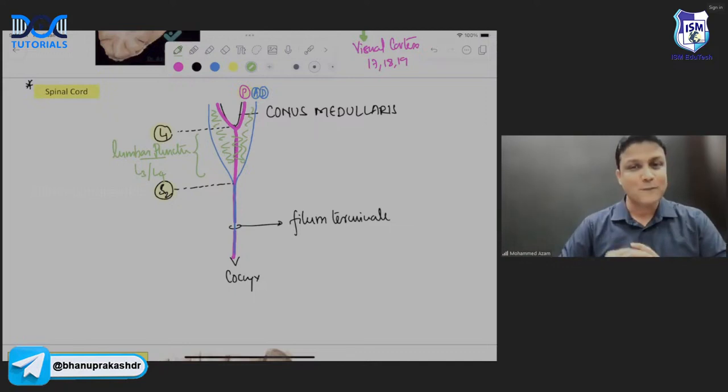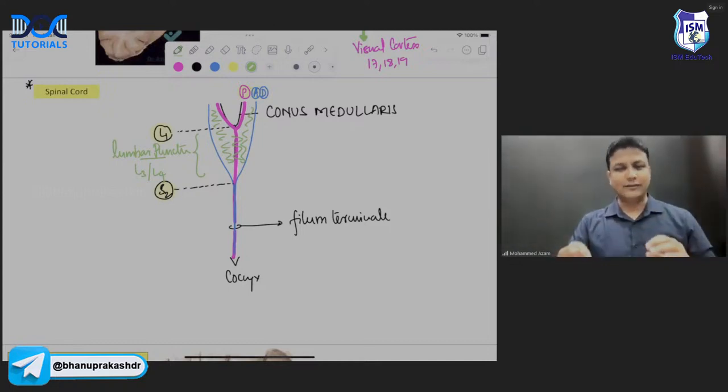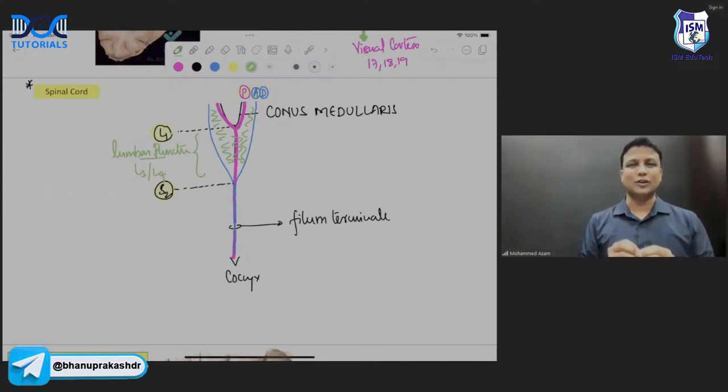Are you understanding me? In the spinal cord topic, these two things you have to learn: the extent of the spinal cord and its ending part. That is more than enough. And please, my dear friends, no need to waste your time learning silly things like the shape of the spinal cord, that it is cylindrical, or the length of the spinal cord. Those things are not asked nowadays in your exam. If you read these two topics, it is done. This is the revision of the spinal cord topic.